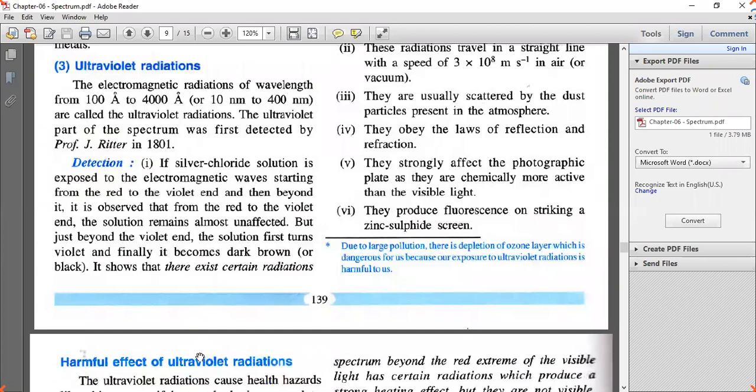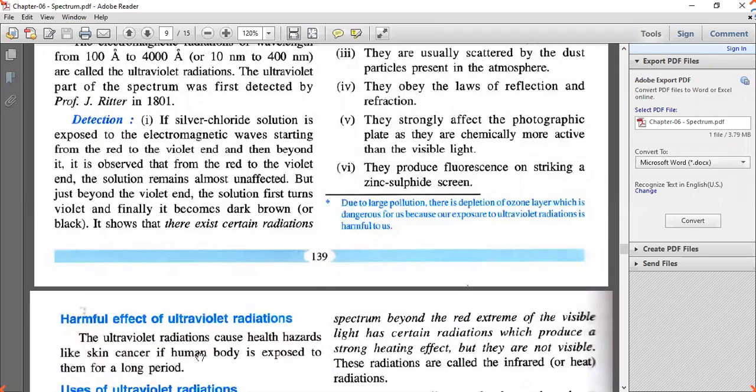They strongly affect photographic plates because they are chemically more active than visible light. They produce fluorescence on striking a zinc sulfide screen. So what is fluorescence here?